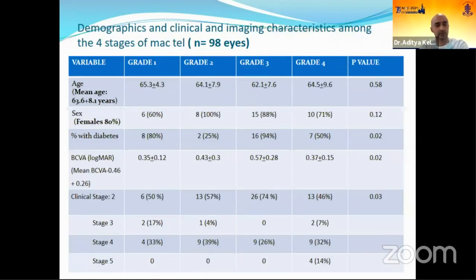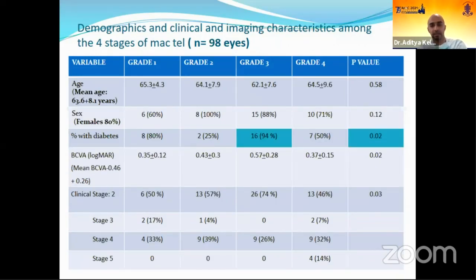The mean age was 63.8 plus or minus 8.81 years. Females predominated, 80% of them. We have seen that those patients who had grade 3 on OCT angiography had the maximum association with diabetes. Almost 94% of these patients with grade 3 had diabetes.